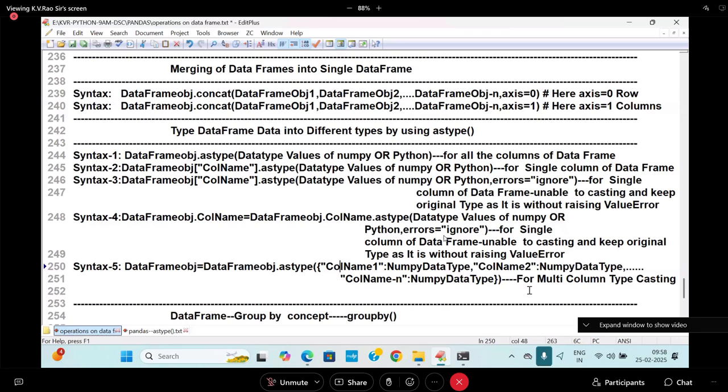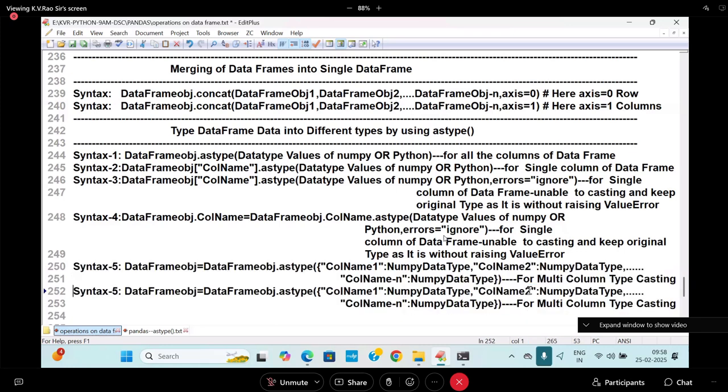Last and final, for multi-column typecasting, the overall conclusion you need to take, the sixth one. In this entire thing I'm writing, comma, errors is equal to ignore.